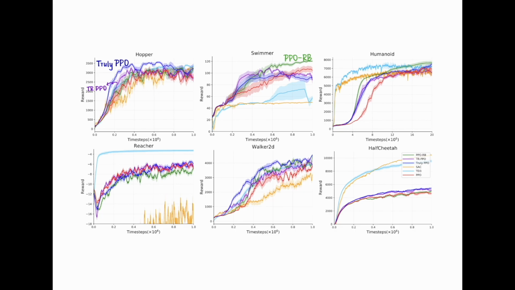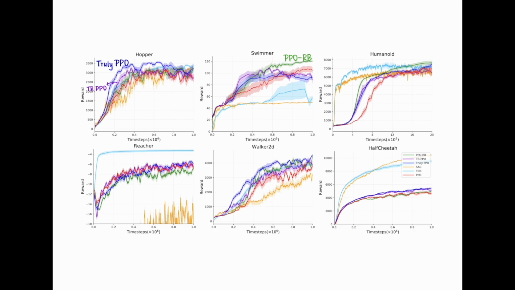Here are some experimental results, which we tested on 6 different algorithms, including the original PPO, Truly PPO, PPO rollback, and trust region PPO. And our target, of course, is Truly PPO. So I'm just going to look at those algorithms with PPO.